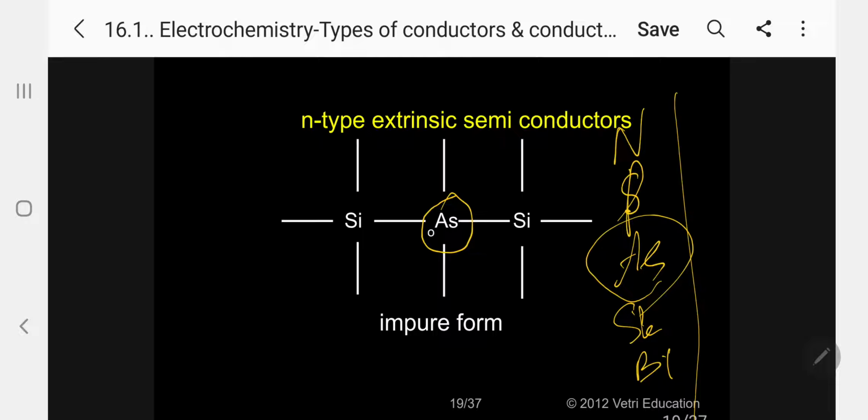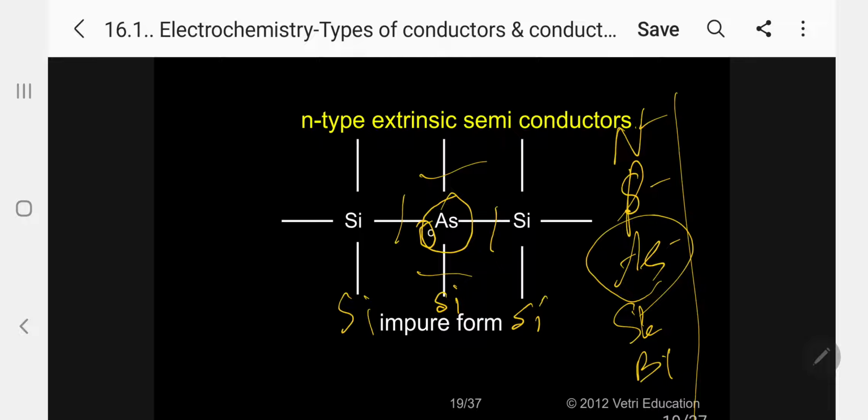So arsenic means 5 electrons in the outermost shell. This is 2s2 2p3, 3s2 3p3, 4s2 4p3. So 5 electrons. 4 electrons are already bonded to 4 silicon atoms. Here again silicon, here again silicon, here again silicon. And 1 excess electron is present in arsenic.